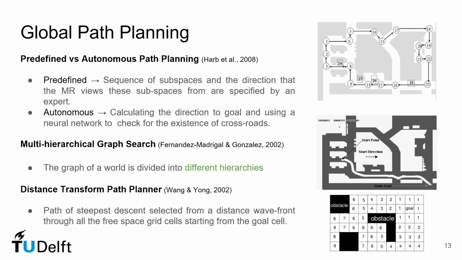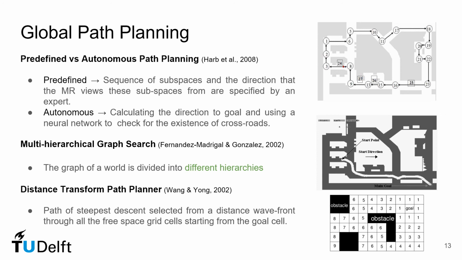Now we are going to discuss global path planning. In our main paper, the author presents two decision makers for global navigation. The first type concerns predefined path planning. Here, an expert specifies a series of subspaces and the direction in which the robot observes them. A neural network then recognizes these subspaces and local navigation can then guide the robot while avoiding unexpected obstacles. The second decision maker achieves autonomous global path planning. It computes the goal direction using sensors at the goal position and uses a neural network to check for existence of crossroads.